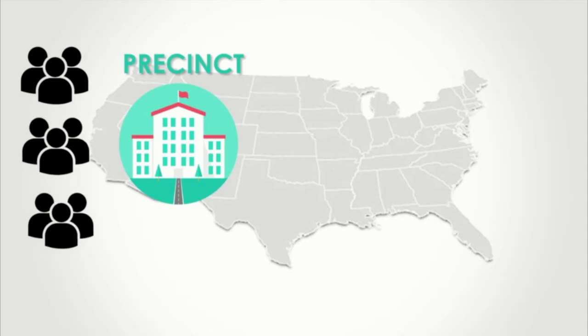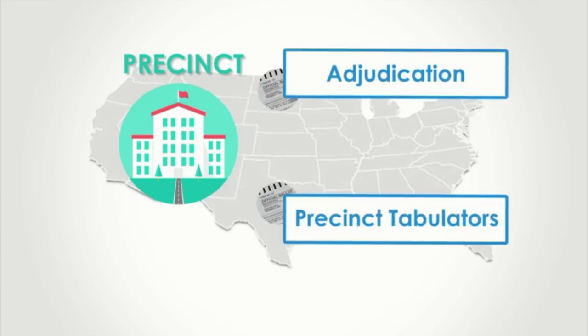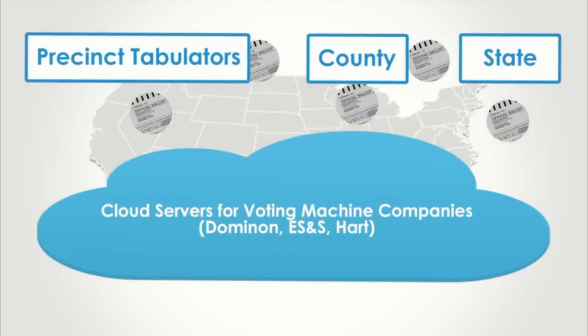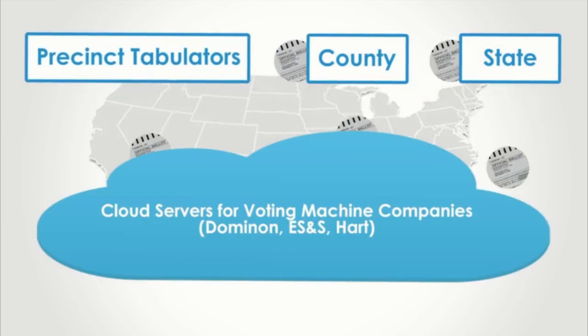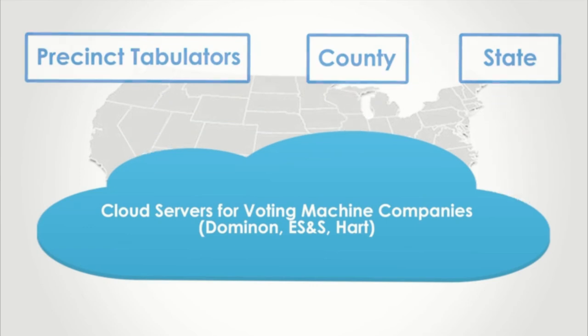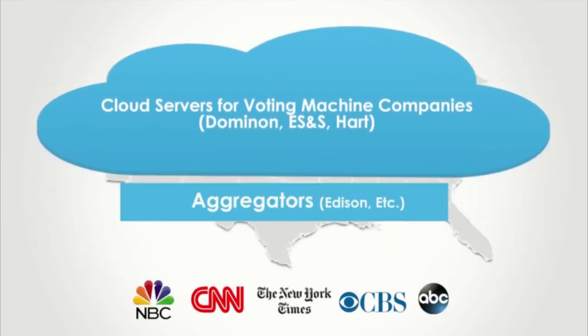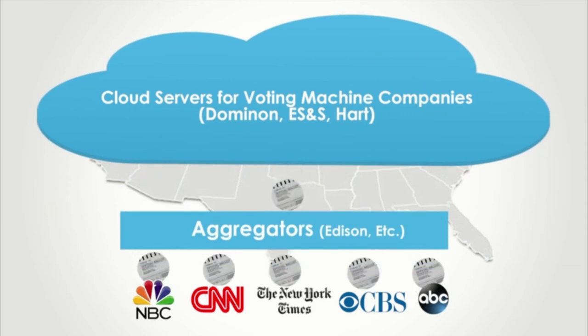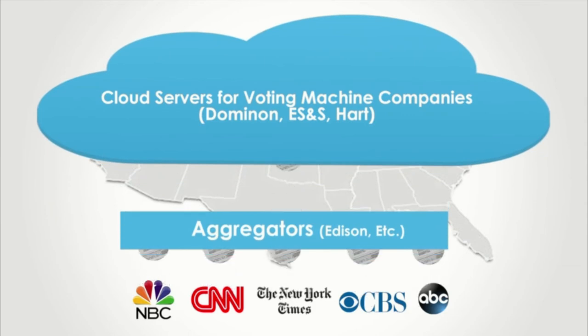How did this happen? So when you vote at a precinct, your vote either goes through an adjudication route if there's a problem, or directly to the precinct tabulators. The precincts transmit these directly to the county, and the county to the state, while all three transmit back to cloud servers for live totaling. Those servers transmit to data aggregators like Edison, who then transmit that data directly to, for instance, the National Election Pool.